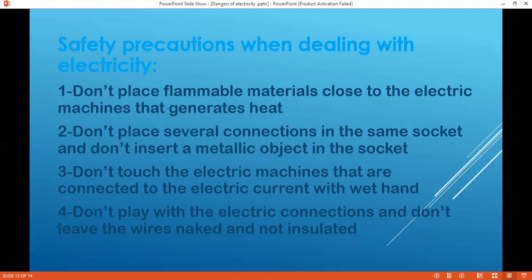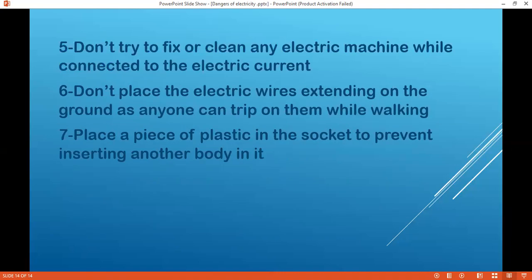Number four, don't play with the electric connections, and don't leave the wires bare and not covered with insulating material. And don't try to fix or clean any electric machine while it is connected to the electric current, which is very logical. Number six, don't place electric wires extending on the ground, as anyone can trip on them while walking. And also don't place a piece of metal in the socket.